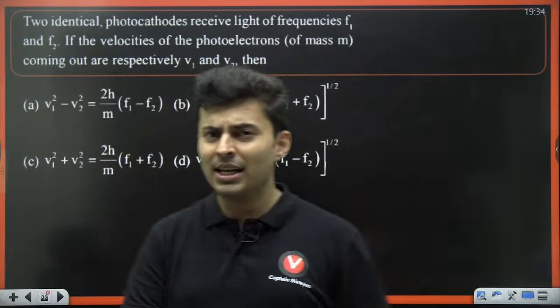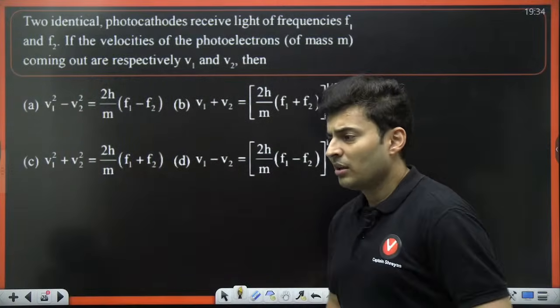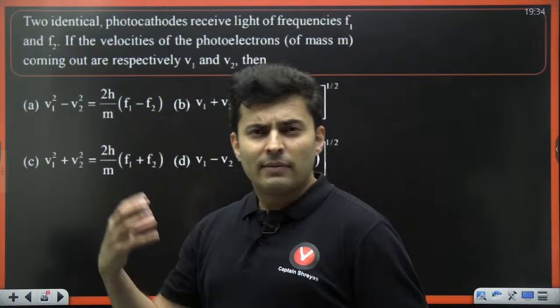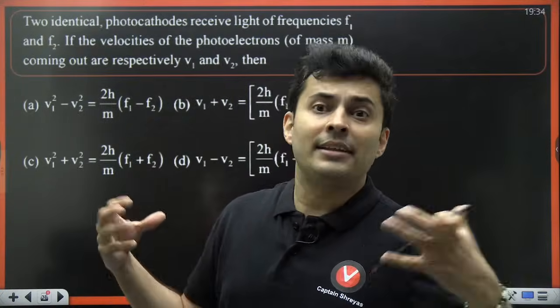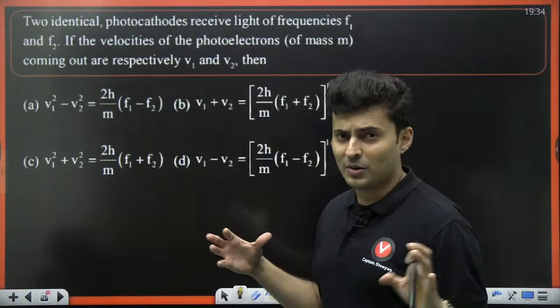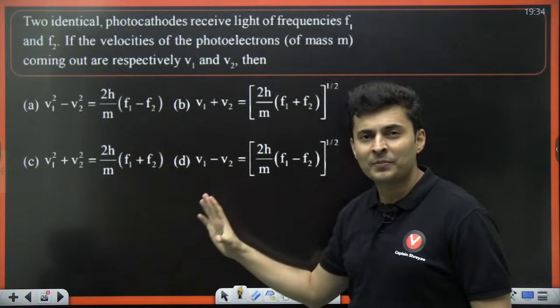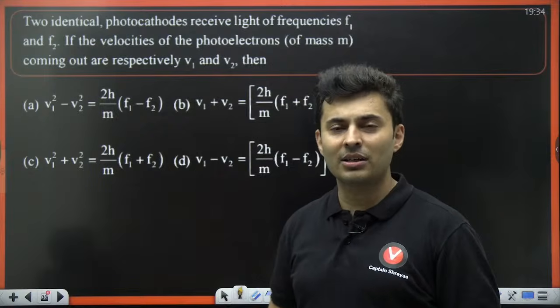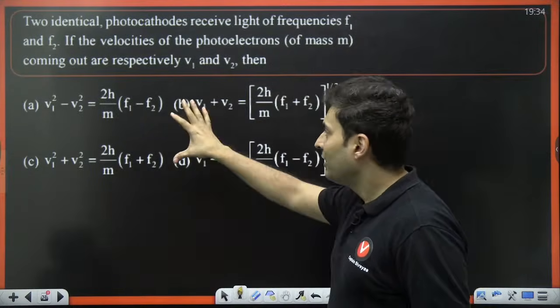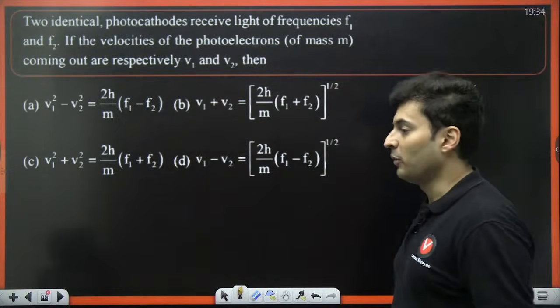This is another question. I think somebody was asking if the wavelength of the light doubles, then will the kinetic energy of the electrons double? The answer is no. And you can see the expression is quite complex. It is not a simple linear equation. So that's the reason why I told you to wait for this problem.